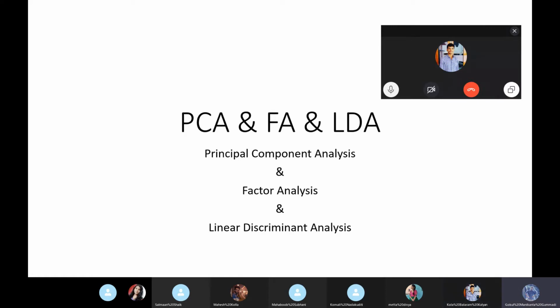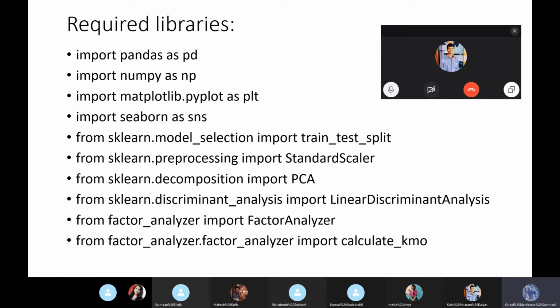Yeah, thank you. So today we'll be seeing all these three analysis coding part from my side. So firstly, here are the required libraries and the modules, or we can also say the functions which are required for performing all these three analysis. I will give you some time.